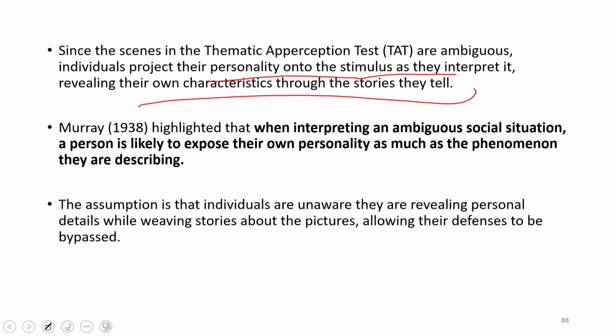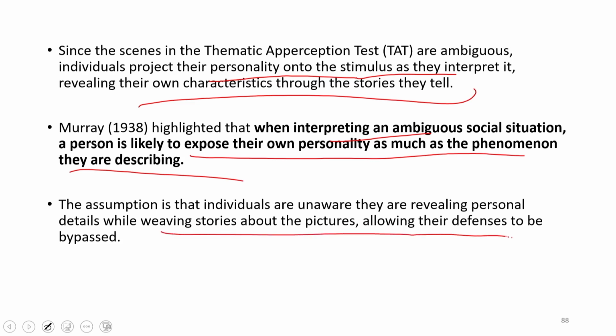So, Murray in 1938 highlighted that when interpreting an ambiguous social situation, a person is likely to express their own personality as much as the phenomena they are describing. So, the idea behind projective tests is this only. Typically people are generally unaware of a lot of details about themselves, but while weaving a story about pictures, this allows them to lower their defenses and project their personality onto the story itself.